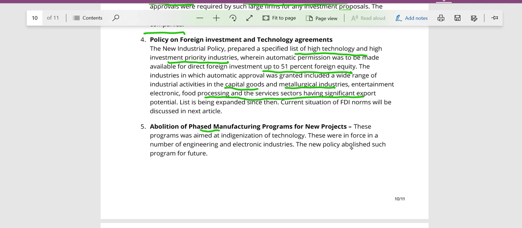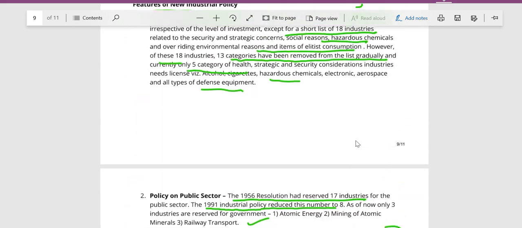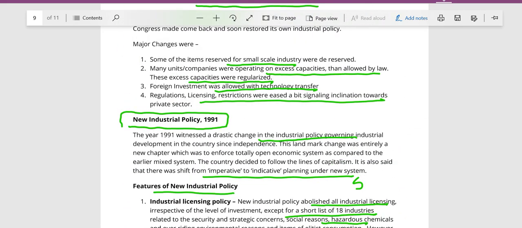Now, all these phased manufacturing programs which aimed at indigenization of technology were in force. The use of indigenous technology was in force in a number of engineering and electronic sectors. The new industrial policy totally abolished these. So these were the achievements of the new industrial policy of 1991.